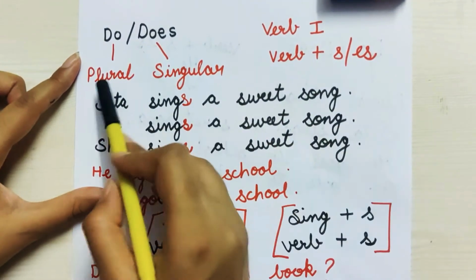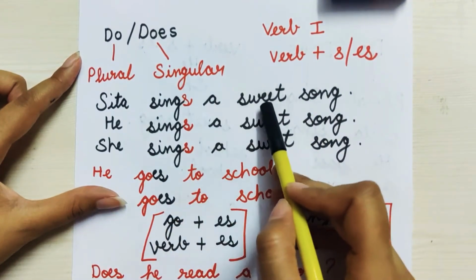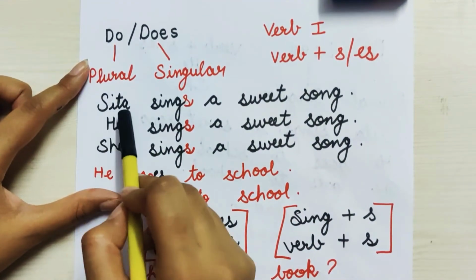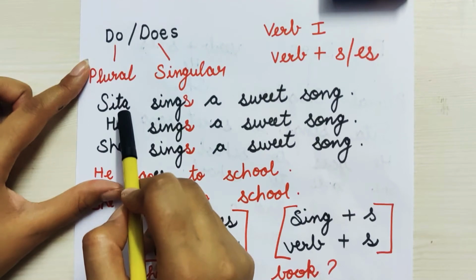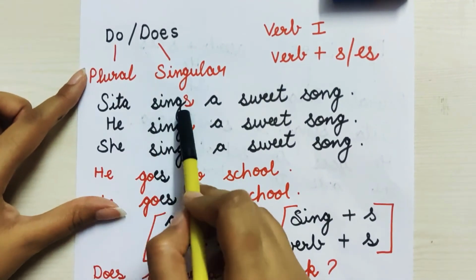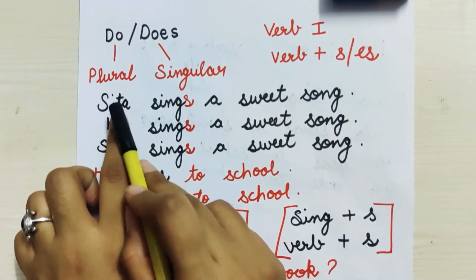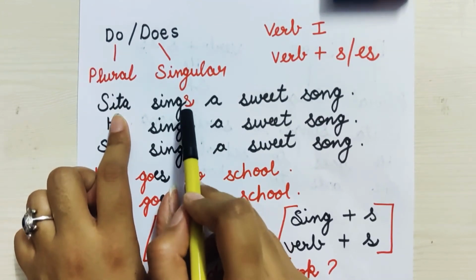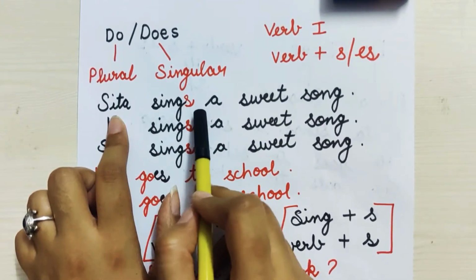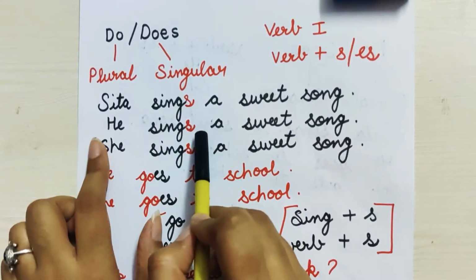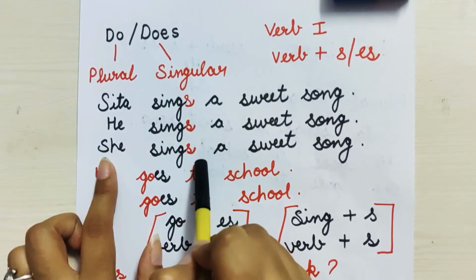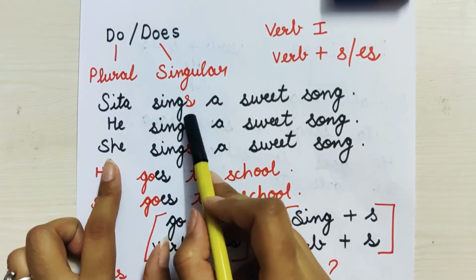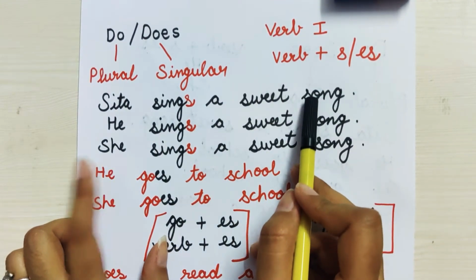For example, Sita sings a sweet song. Now you can see here, Sita is a singular person, and my verb is sing. Here the subject is singular, that's why I am adding s over here. Sita sings, he sings, she sings, because our subject is singular. Sita sings a sweet song.